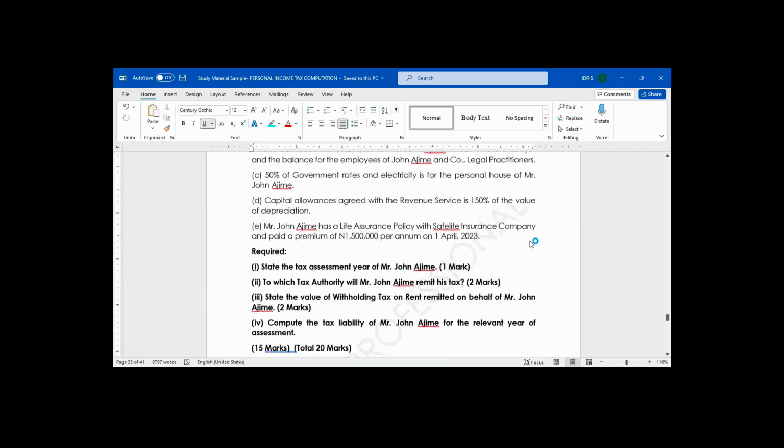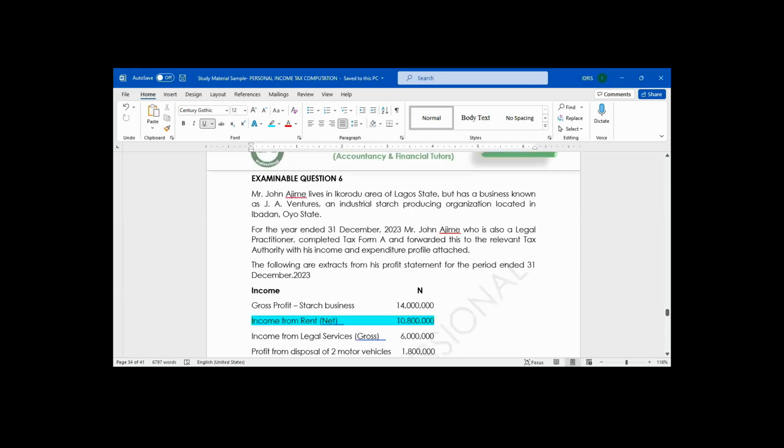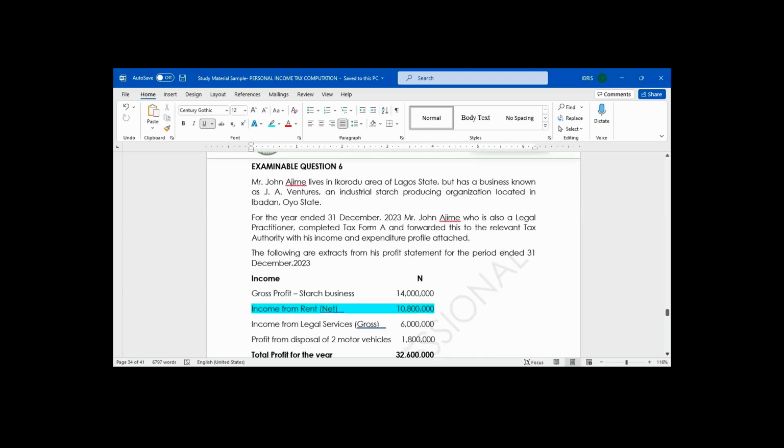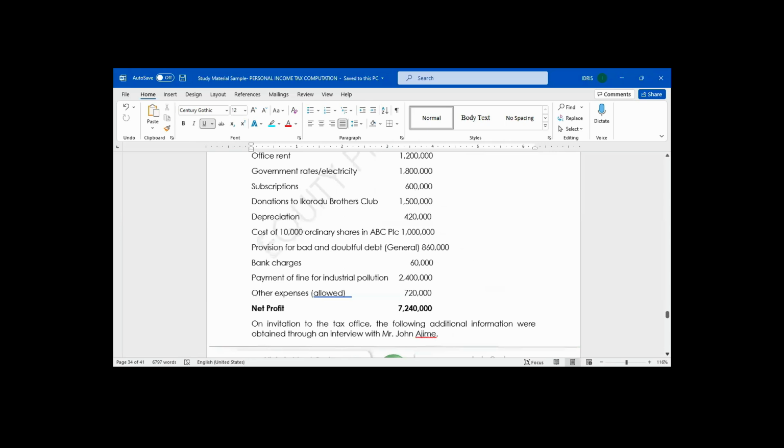Compute, based on this question, what are we going to get first? The taxable profit.